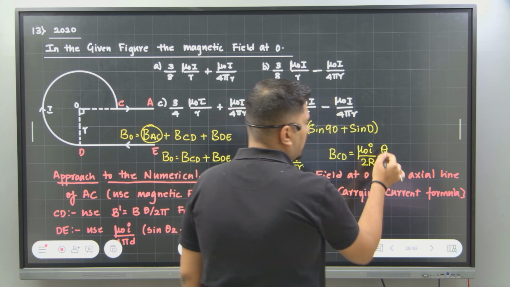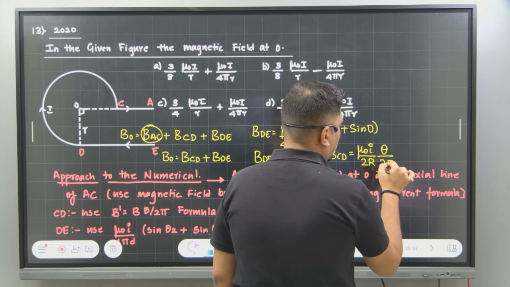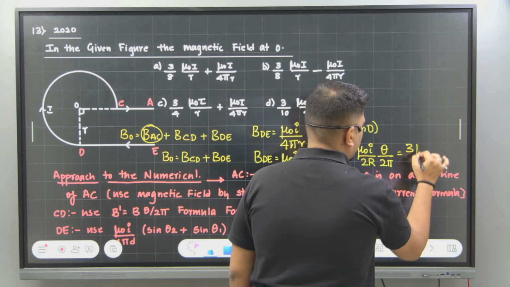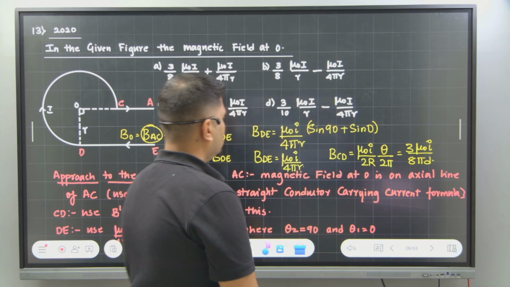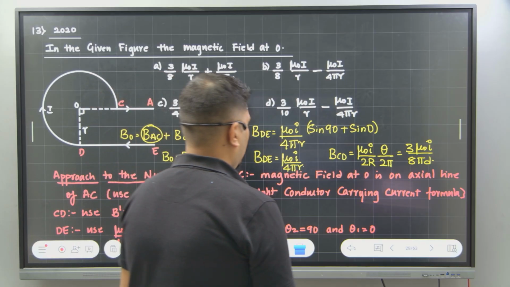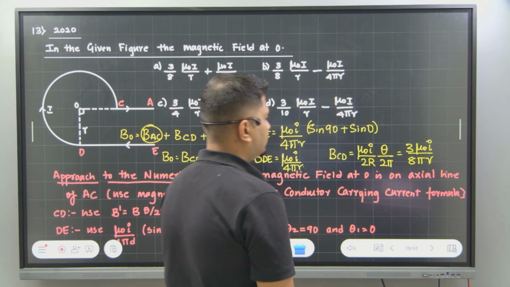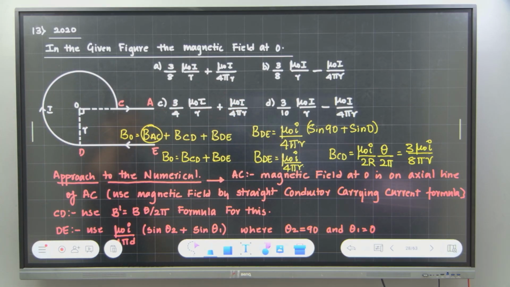Theta is nothing but 3 pi by 2. 3 pi by 2 divided by 2 pi, 3 will be on the top, 2 will come on the bottom, 2 4s are 8. So this will become 3 times mu naught I divided by 8 pi R, correct? Yes or no?